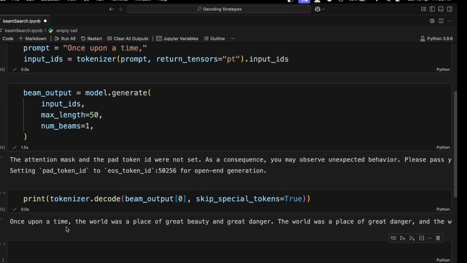So you can see that the output is same as greedy search. When we choose number of beams as 1, this means that we want to track only one track, which means that the highest probability token will always be chosen, which will be same as greedy search.